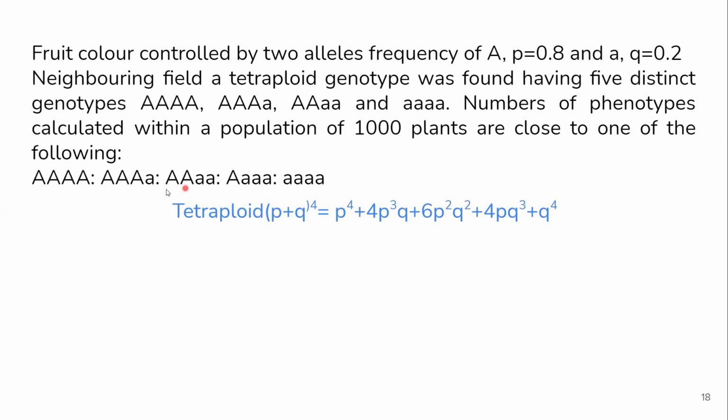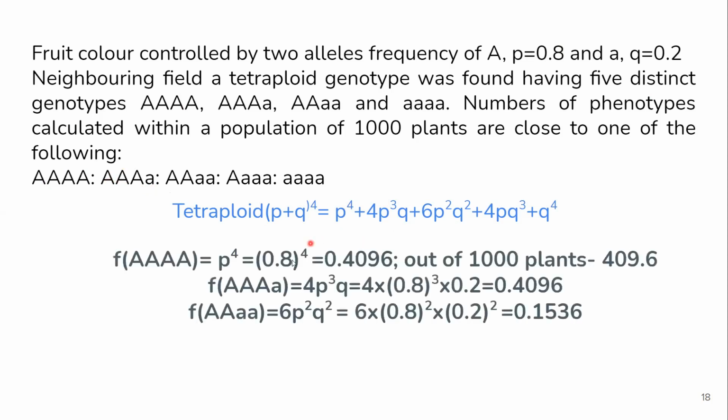So, this is the way you can find it. You know that one allele has 0.8 and here you have 4 of these. So, definitely it is 0.8 raised to 4. This is the frequency P into P into P into Q, which is nothing but this. So in this way, using the formula, you can find for each of these. So P raised to 4 comes out to be this much.